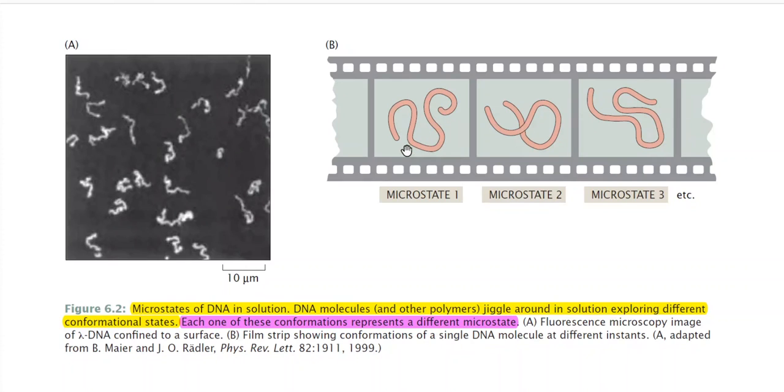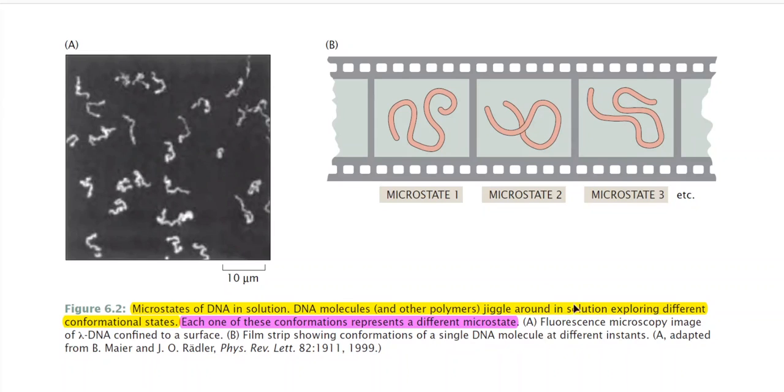Each one of these conformations represents a different microstate. So these conformational states are different microstates corresponding to a DNA molecule.